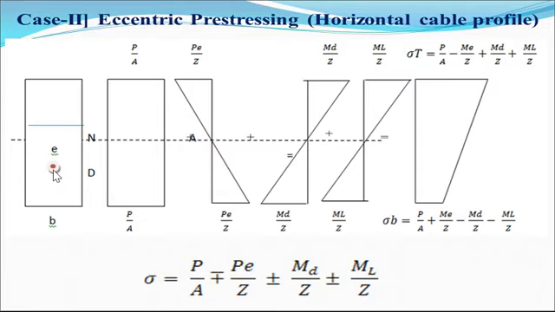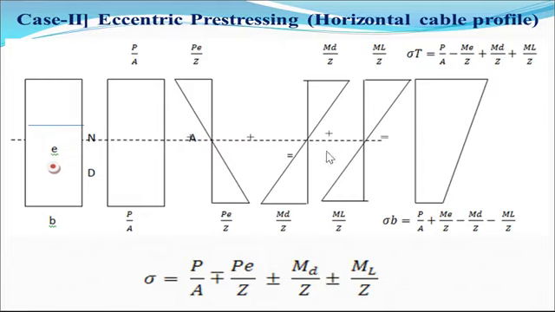Therefore, the stress distribution is again due to the pre-stressing force. We can say that P by A is rectangular and positive, and due to the eccentric pre-stressing there is a moment, that is P multiplied by this distance up to the neutral axis. That's why it is PE divided by Z. That is the moment due to pre-stressing, PE divided by section modulus Z. PE by Z, of course, this is minus at the top, and at the bottom it is plus.